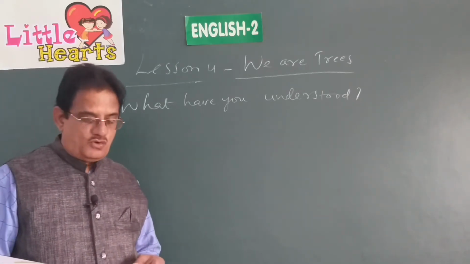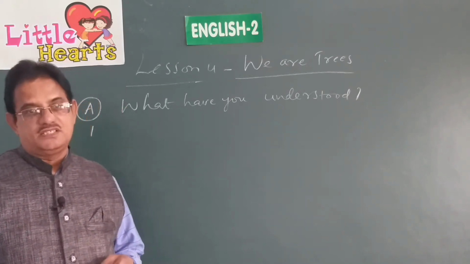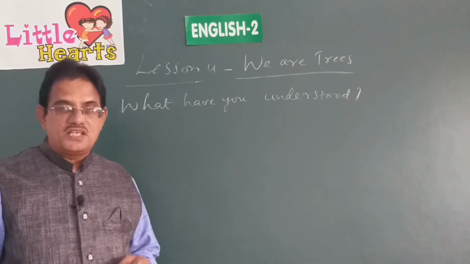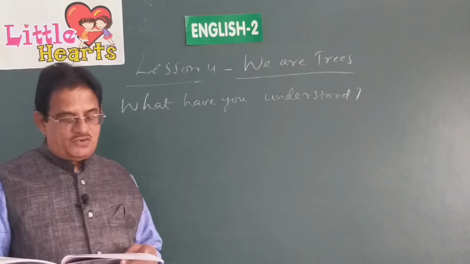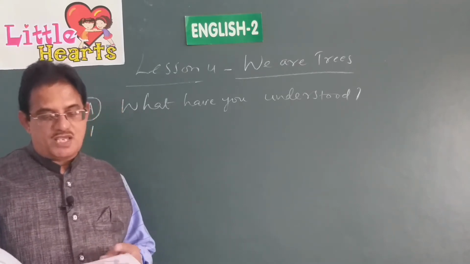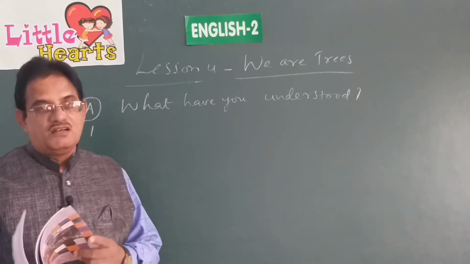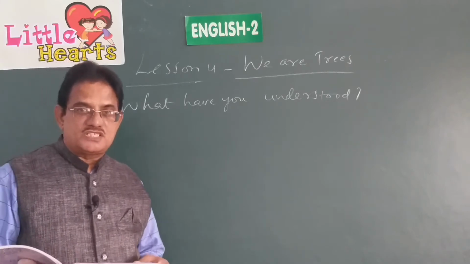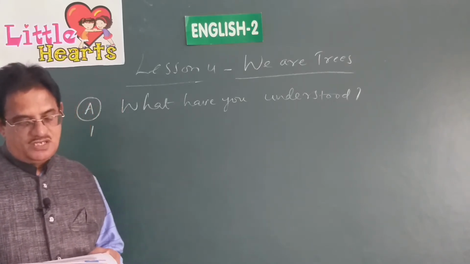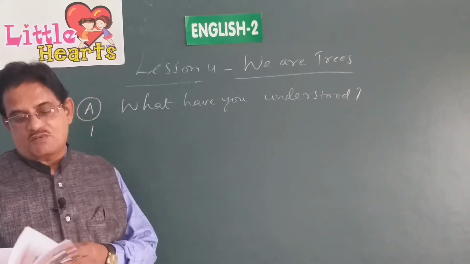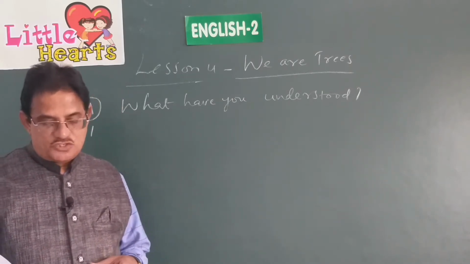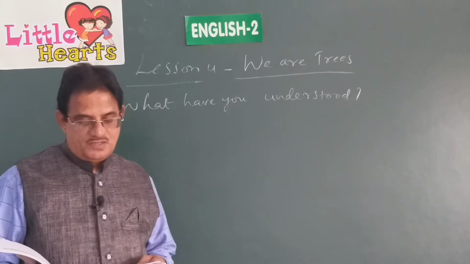Question number 4. What cause rains? Yes, trees only cause rains. Question number 5. Name the parts of the trees which are used in making medicines. Leaves, shells and roots. These are some of the parts of the trees which are used in making medicines.